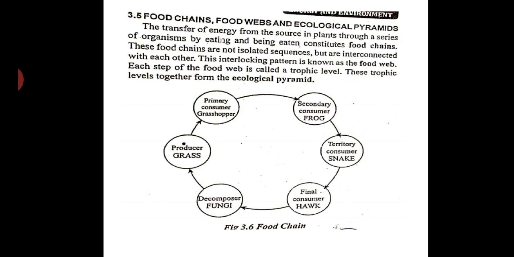Then second comes the consumers. In consumers, you have the primary consumers or first order consumers. First order consumers means the animals which depend on these plants and leaves. They are called herbivorous animals. They feed on these plants.